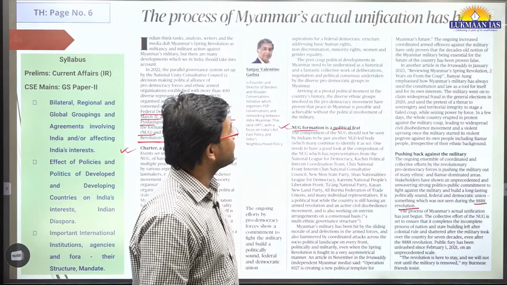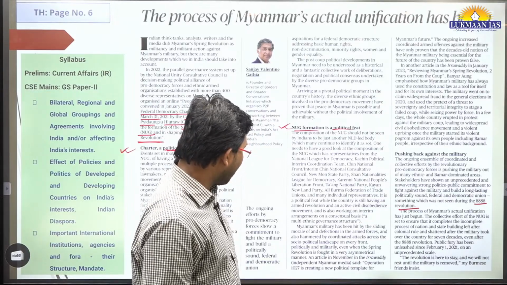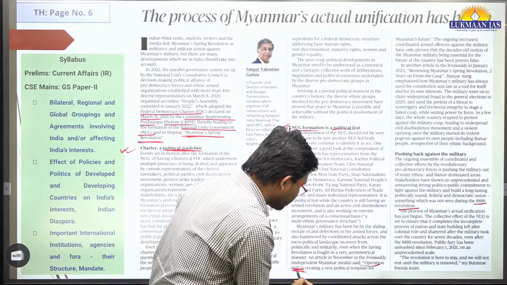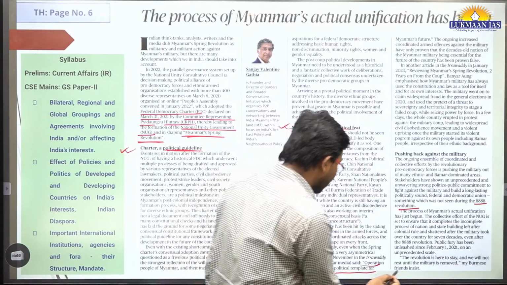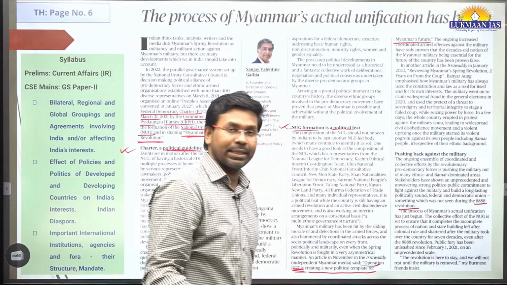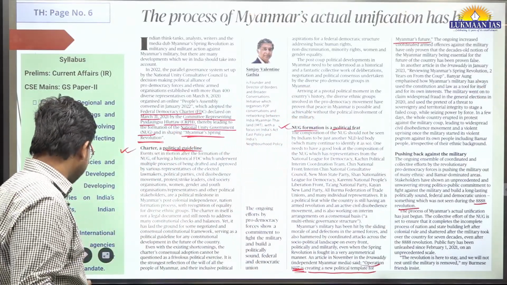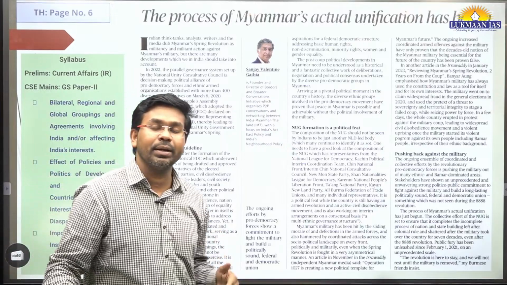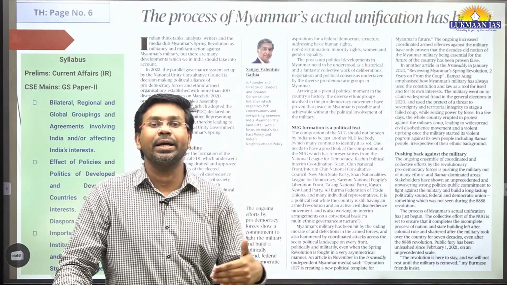Another revolution is named the 1027 revolution, okay? So Operation 1027 is creating a new political template for Myanmar's future. So basically it is related to Myanmar. Why is it important for us to understand Myanmar? Because Myanmar is a neighboring country of India.